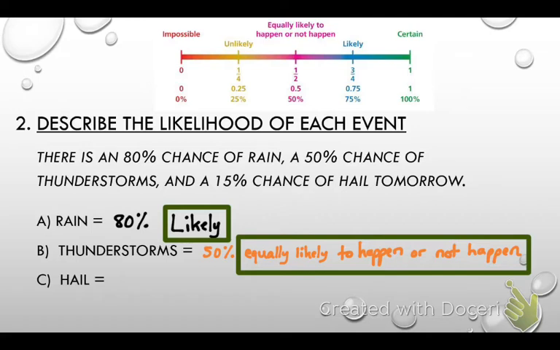All right, then we've got one final one. What percentage does it say there's a chance of it hailing tomorrow? 15%. Guys, what's the likelihood of that? It's not impossible. If it was 0, it's impossible. Unlikely. Unlikely kind of falls in the middle of that 1 to 49%. So it's unlikely that it'll hail if it's only a 15% chance, but it could happen. It's not impossible. Impossible is only when there's a 0.